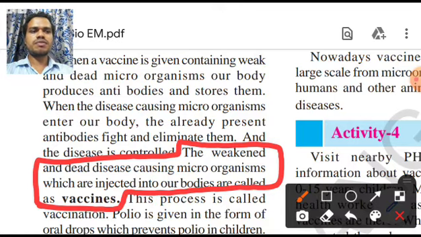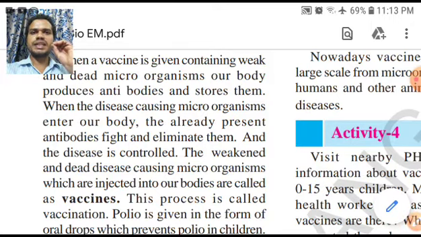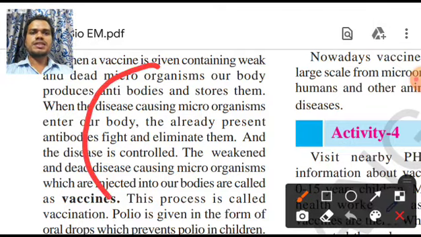Now let me explain how a vaccine works, because this is the corona situation, and we are waiting for the corona vaccine. Now let us discuss this very deeply. Okay, so as we have discussed, this is your body.